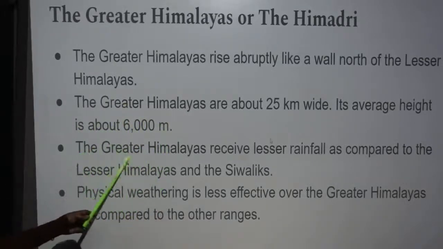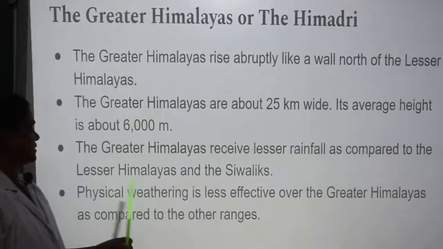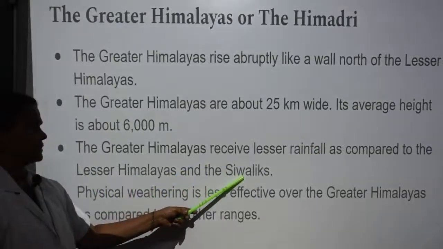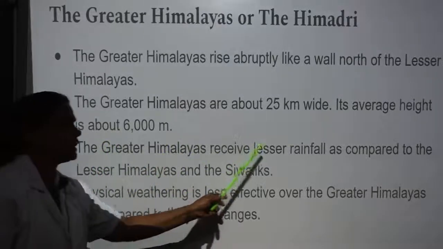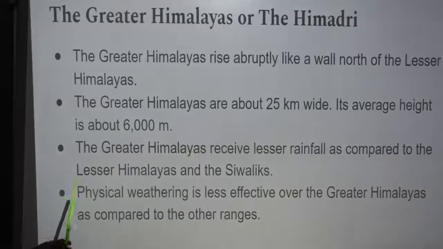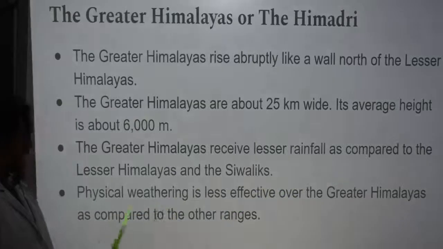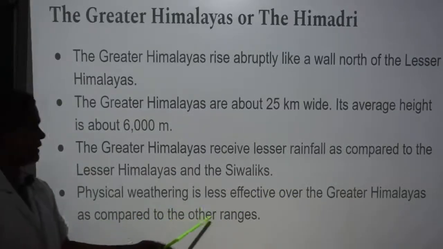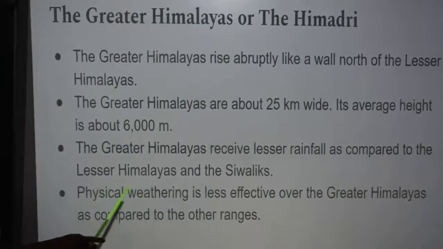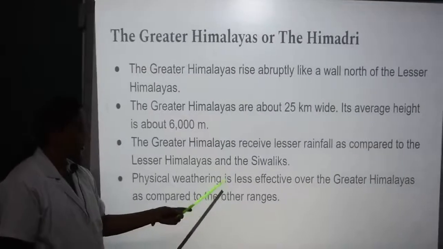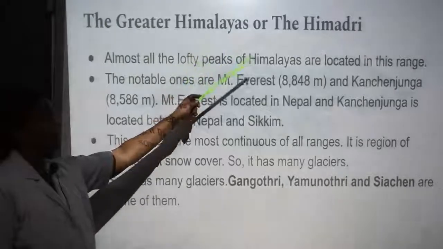The Greater Himalayas receive lesser rainfall as compared to the Lesser Himalayas and the Shivaliks. Physical weathering is less effective over the Greater Himalayas as compared to the other ranges. Here, physical weathering means breaking down of the earth's crust due to natural elements such as soil erosion and rainfall.